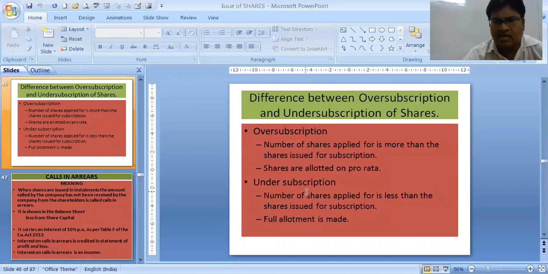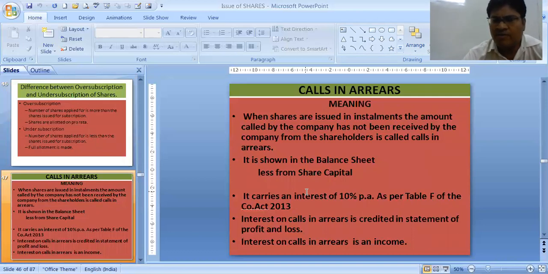Let's understand the difference between oversubscription and undersubscription. Oversubscription means, as I've already told you, that the number of shares applied is more than the shares issued for subscription, and under oversubscription, shares are allotted on a pro rata basis. Under undersubscription, the application is less than the shares issued by the company. The subscription has come less, and full allotment is made if more than 90% is applied for by the public. Otherwise, total refund.